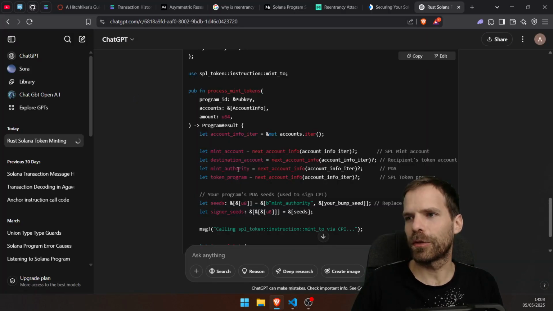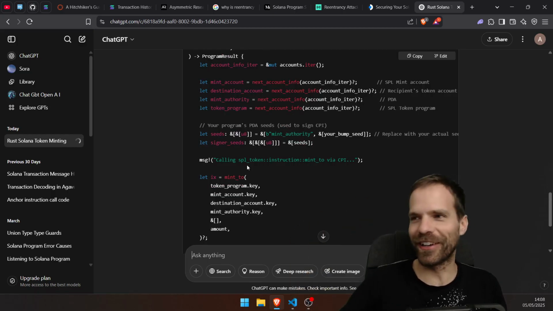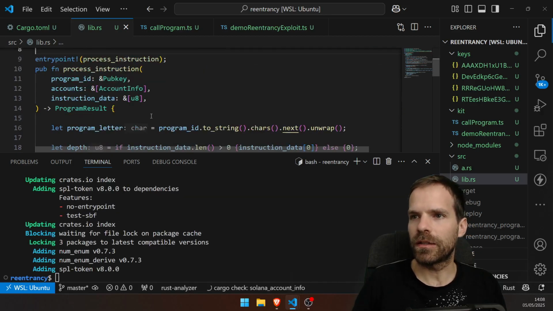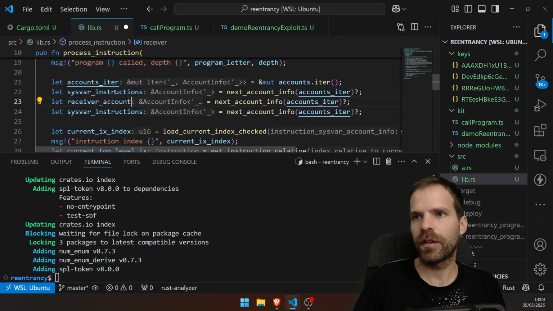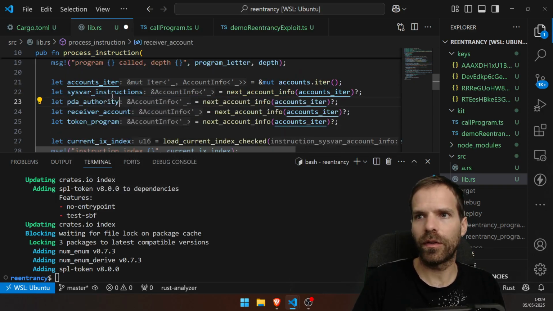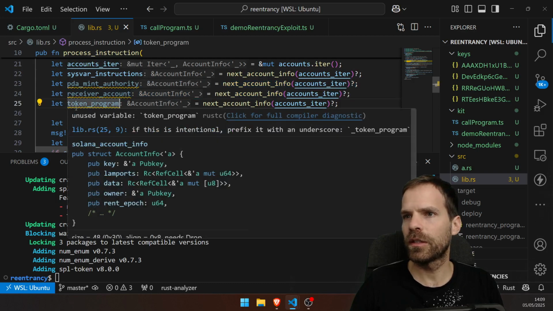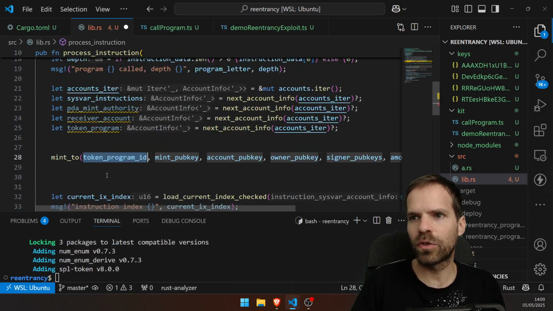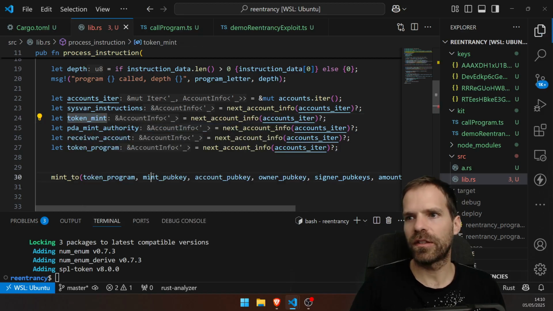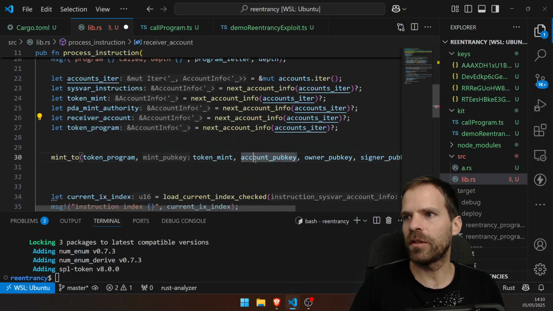Vibe coding. Oh yeah, we'll need the token program as well. Vibe coding hard. Okay, so we will need SPL token. We will need a few more things. Receiver account, token program, oh yeah, and the authority, PDA authority. Those three things we will need. Then we can use a mint2. Oh, we don't need to have it checked, who cares? Pubkey, pubkey, pubkey. We also need the mint. Oh yeah, because we're minting tokens. Damn, we need the mint to mint tokens. Okay, token mint, have it. Account pubkey, that will be my receiver.